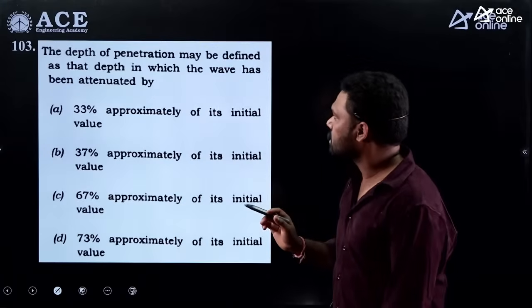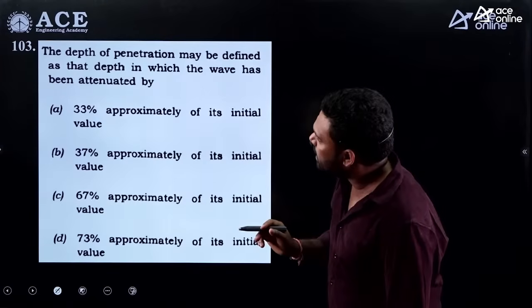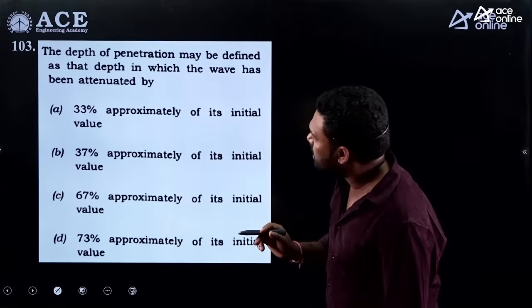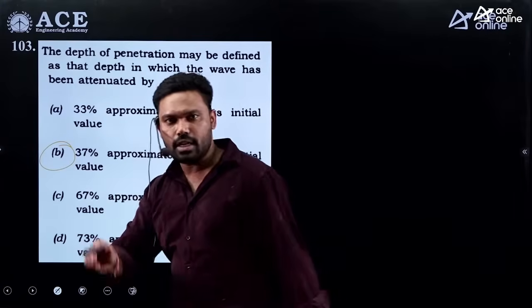Fine. Next. The depth of penetration may be defined as that depth at which the wave has been attenuated to 37% of its initial value. Option B is the answer. It is by definition.